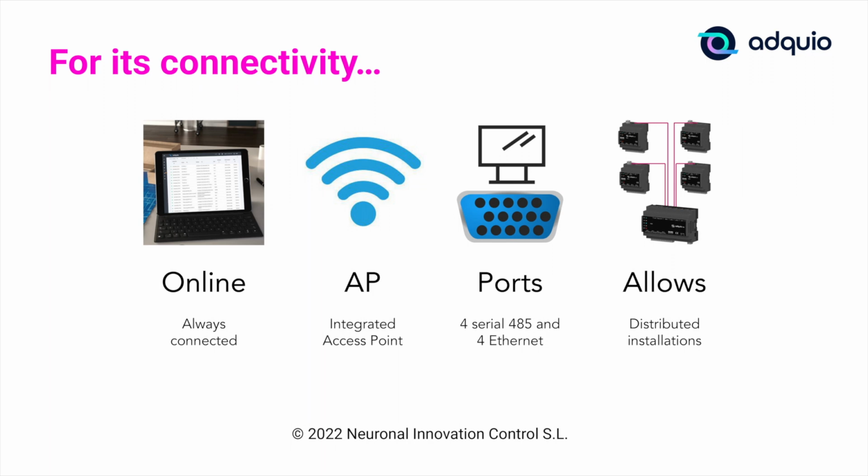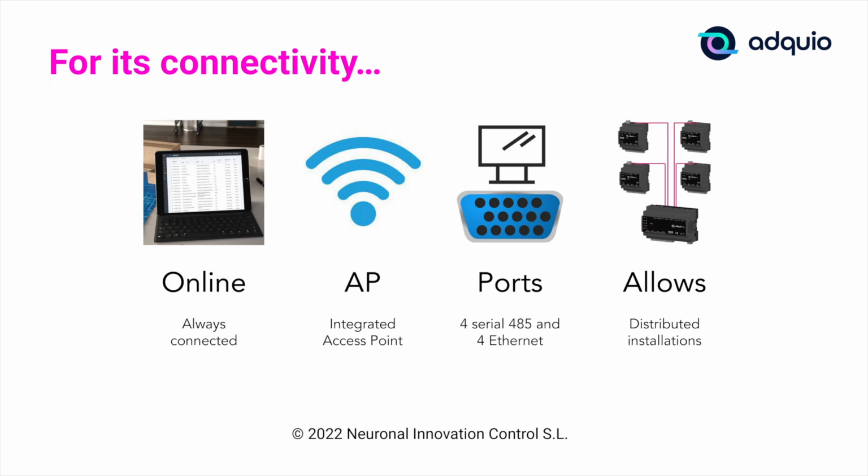We have already said that all the controller devices of the Adquio range of DIN Rail have an integrated access point, which generates a Wi-Fi, and with any device with a browser, we can connect to that Wi-Fi and work on the device. The 4 ports 485. Here the first thing is important to know that other controllers on the market never have so many ports, but are limited to 1 or 2 485 ports. What this gives us is the ability to connect up to 1,000 devices, because each one supports up to 250, about 1,000 devices on a single controller, and we can use Modbus RTU or BACnet MSTP protocols.